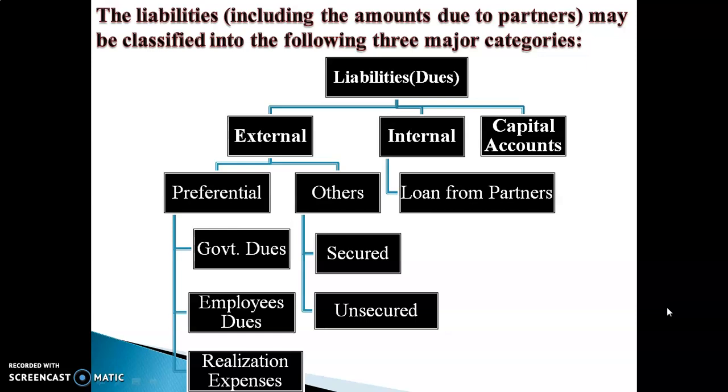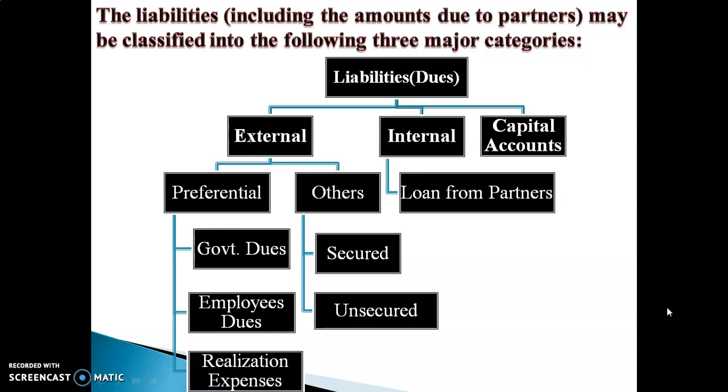After clearing of external outsiders' liabilities, next priority is given to internal liabilities, that is partners' loan. If sufficient cash is available, then the full amount can be given to partners' loan.